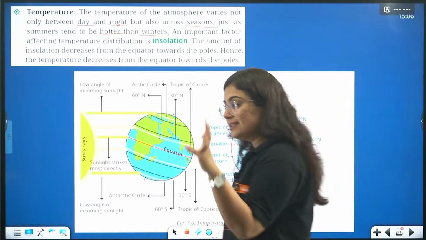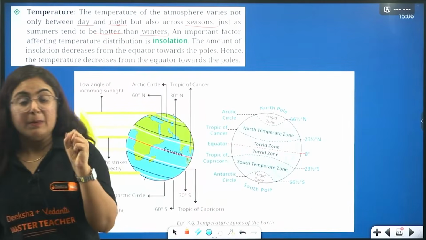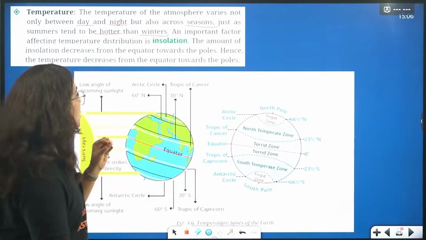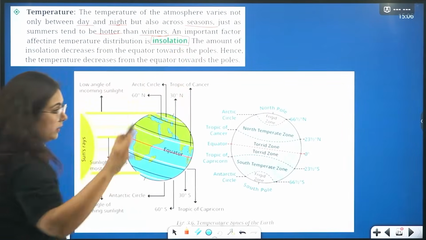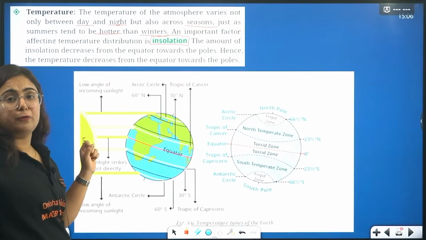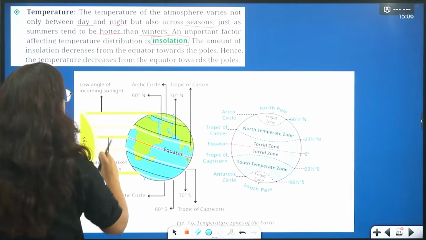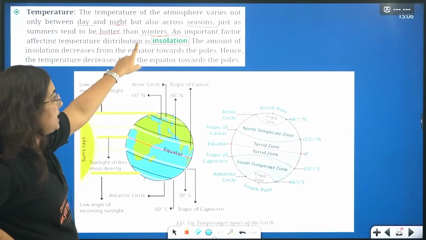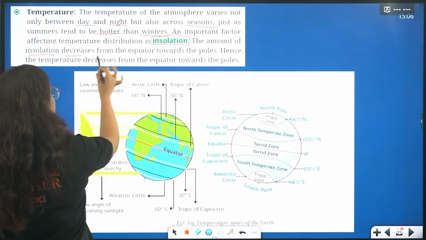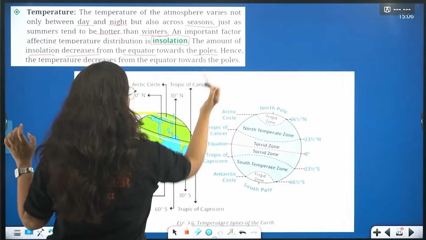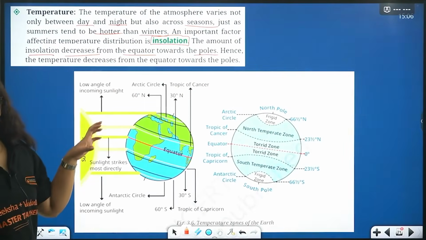But how are these changes happening? This is happening because of a concept that is insolation. The amount of heat, beta, the amount of heat that is absorbed on the earth is known as insolation. I just told you. Okay? The amount of insolation decreases from equator towards the pole. We are even aware about this concept.